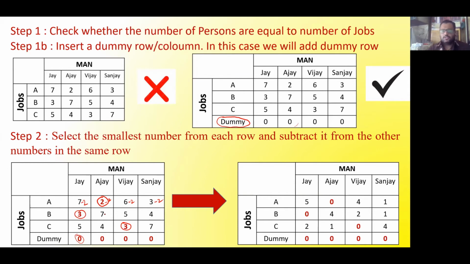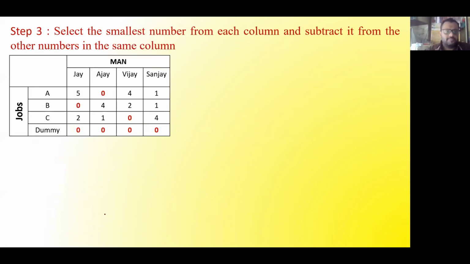Okay. Now as we have performed the row operations, that means we have created a baseline from the job perspective. From jobs A, B, C, D, we have made a baseline. Now we also have to see from the man's perspective, that is from the Ajay, Vijay, Sanjay, and Jay side. So again, simple logic: we have to select the minimum number from each column. Let me proceed further and take the same table. Yes, the same table I have made here.